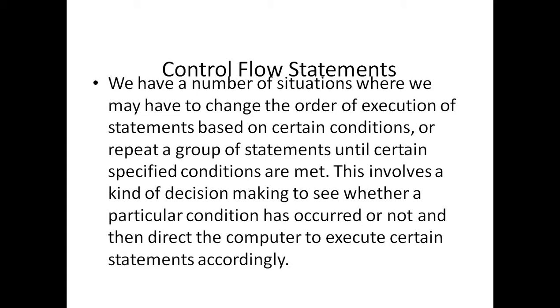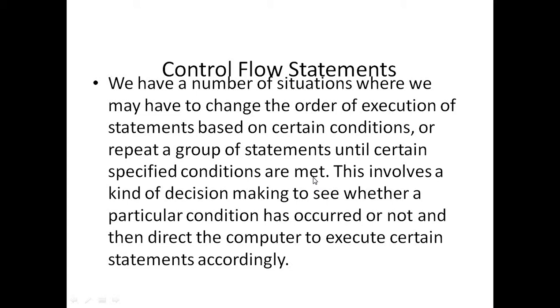If the condition is true, suppose the number is even, then I can write that the number is even. Otherwise, if the number is odd, then I can write that the number is odd. So based on that condition, we can execute either the true statements or the false block. Or we can repeat a group of statements until certain specified conditions are met, executing some statements repeatedly until the condition becomes true or false.